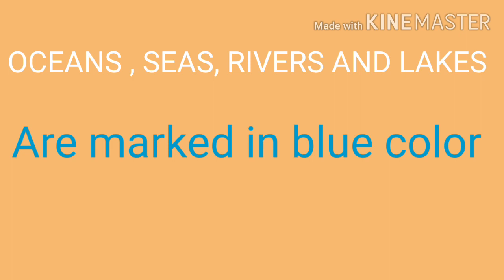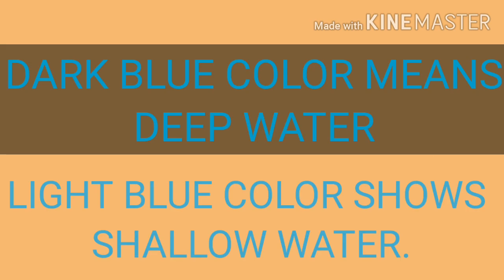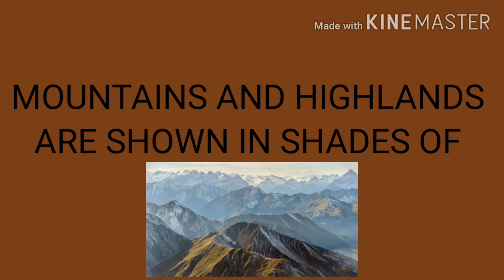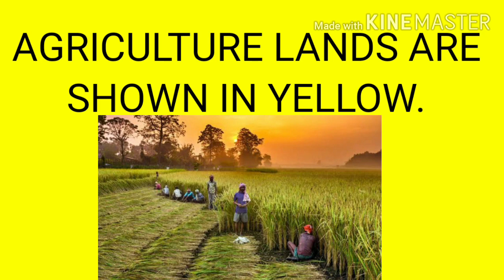Many colors are used in a map. These colors denote different things. Oceans, seas, rivers and lakes are always shown in blue color. Dark blue color means deep water and light blue color shows shallow water. Green color shows forest or plain areas. Mountain and highlands are shown in shades of brown. Agricultural land are shown in yellow.